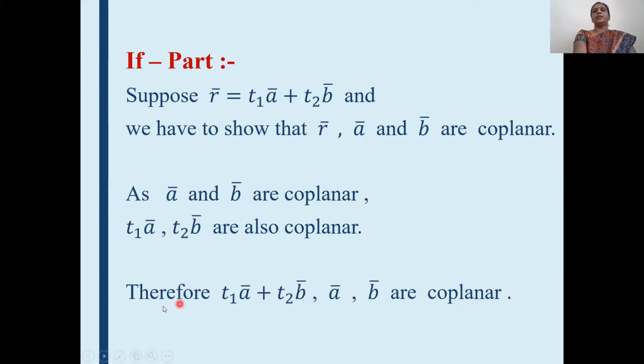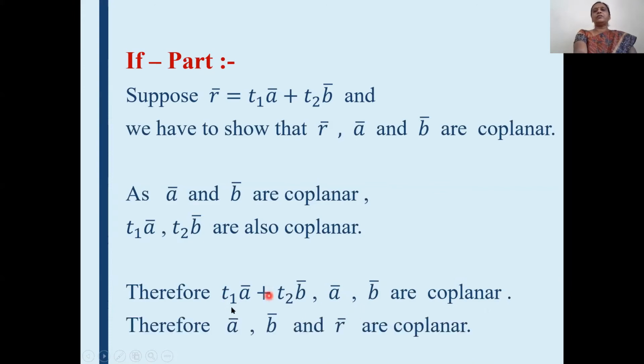Therefore, we will take the addition of these two vectors, T1 A bar plus T2 B bar. As A bar and B bar are coplanar vectors, their addition also lies in the same plane. If we take two coplanar vectors and we take the addition or subtraction of those vectors, then that vector also lies in the same plane. Therefore, this T1 A bar plus T2 B bar and this A bar, B bar, all three vectors lie in the same plane. Therefore, they are coplanar vectors.